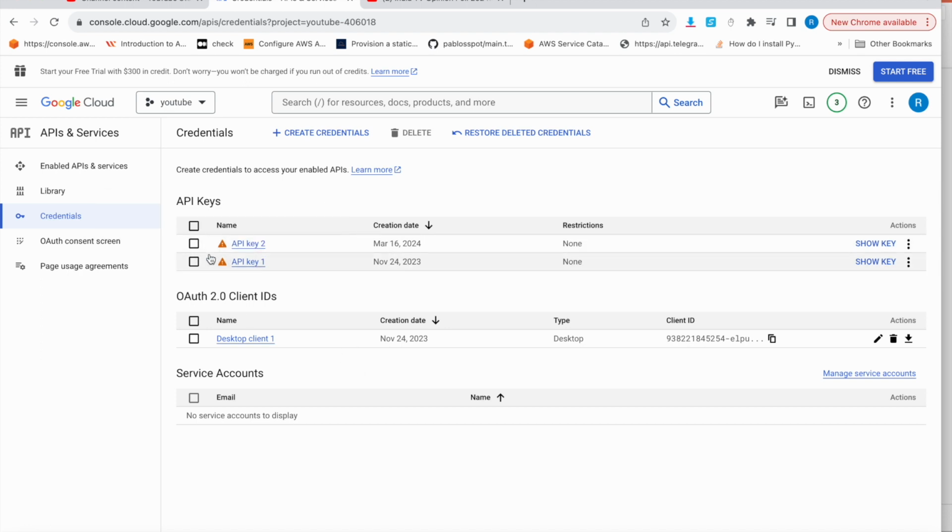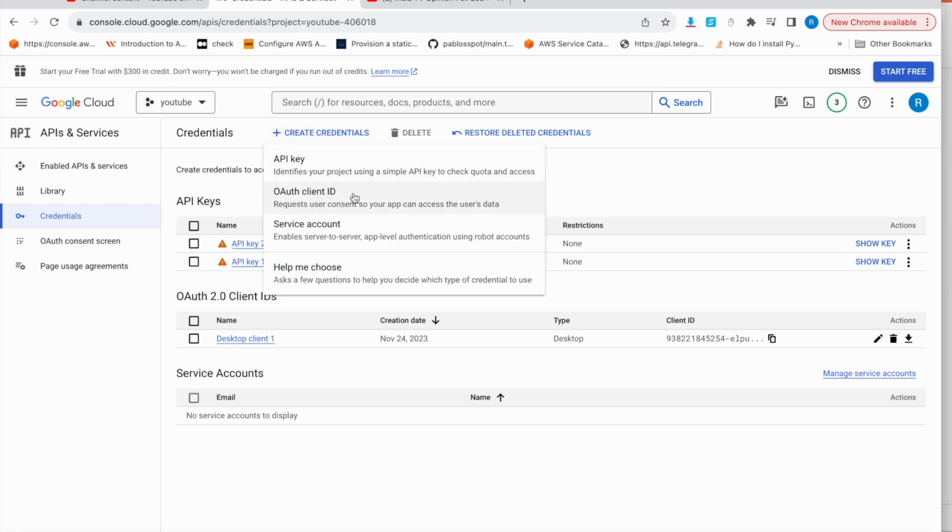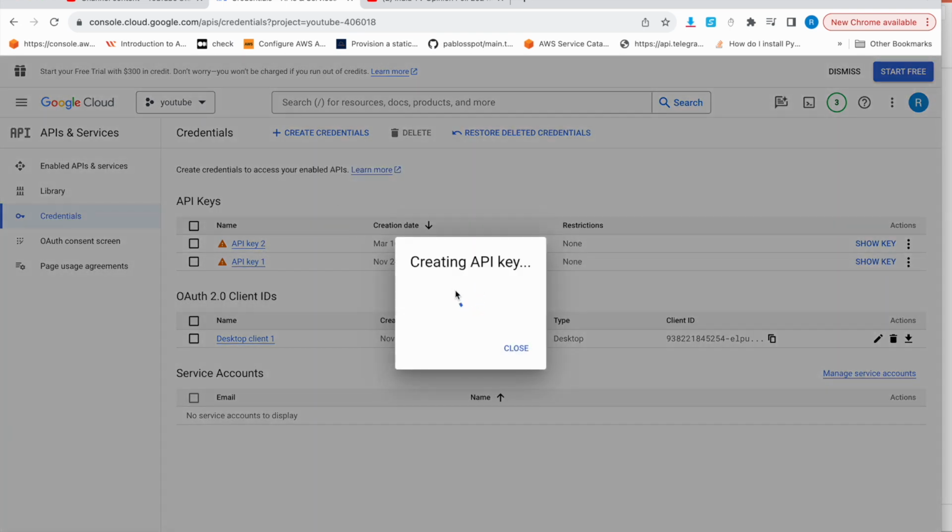After creating the API key, the key will be shown on the screen. You have to use the same API key, right? If you haven't done that part, then you have to click this to show the key. I'll show you when I actually do it. So I'll just click on create credential, API key.